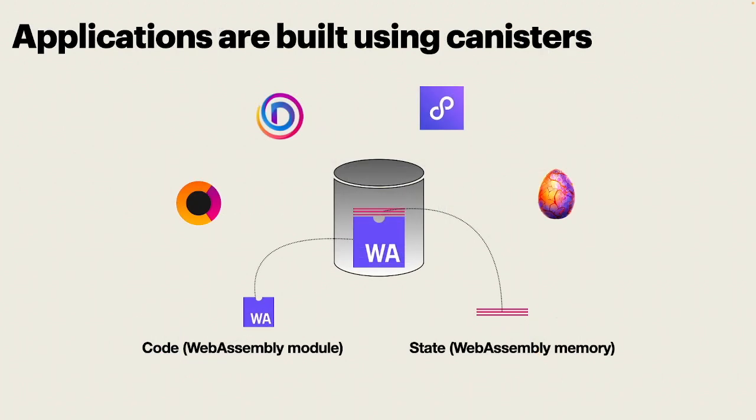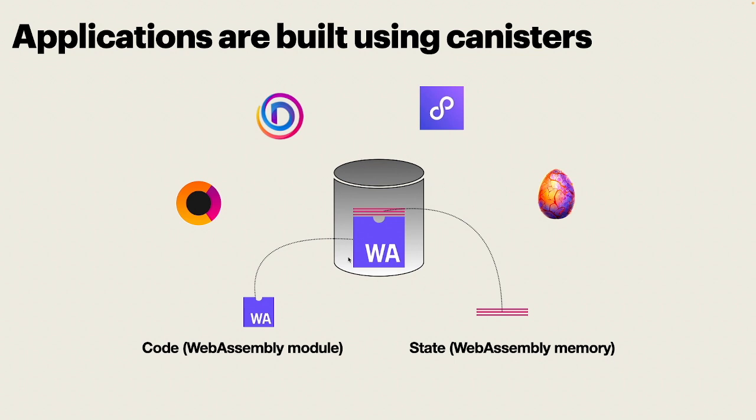As I've said previously, on the internet computer, you can build any kind of application. You could build a messaging application like OpenChat. You could build a social network application like Discover. You could build a decentralized finance application like ICP Swap, or you could build a game like Dragons. All those applications are built using what's called a canister.